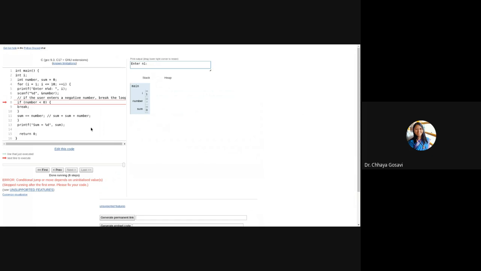Oh, the Python visualizer is not accepting the numbers. Okay. We'll continue with GDB.